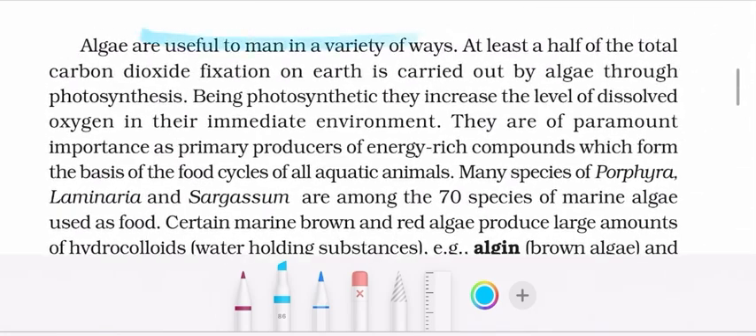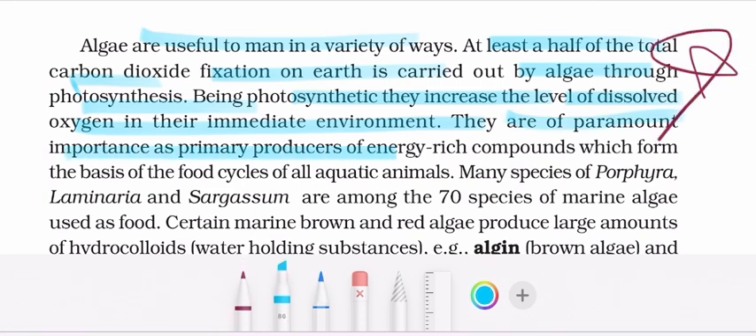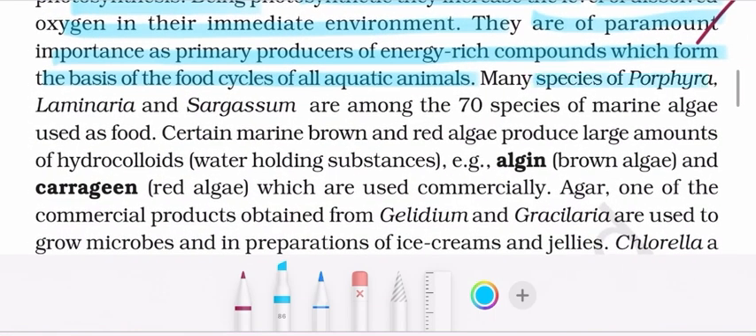Algae are useful to man in a variety of ways. At least half of the total carbon dioxide fixation on the earth is carried out by algae through photosynthesis. Being photosynthetic, they increase the level of dissolved oxygen in their immediate environment. They are of paramount importance as the primary producers of energy-rich compounds which form the basis of the food cycle of all aquatic animals. Many species of Porphyra, Laminaria, and Sargassum are among the 70 species of marine algae used as food.